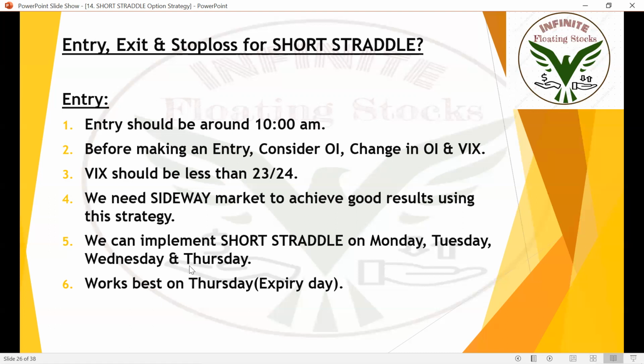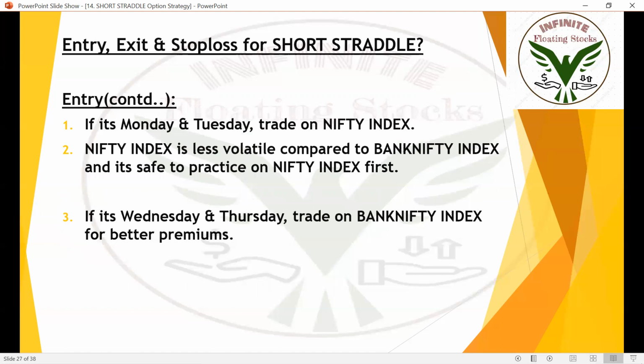Ignore Friday. You should not implement short strangle and short straddle on Fridays, because we have tried it and got negative results. We have been working on this strategy for a very long time, so with that experience I am telling you not to implement this strategy on Friday. It works amazingly on Wednesday and Thursday because theta decay happens faster, and it gives good results on Monday and Tuesday. It works best on Thursday, the expiry day, when theta is most powerful. On Monday and Tuesday, try to trade on the Nifty index. Practice every strategy on Nifty first.